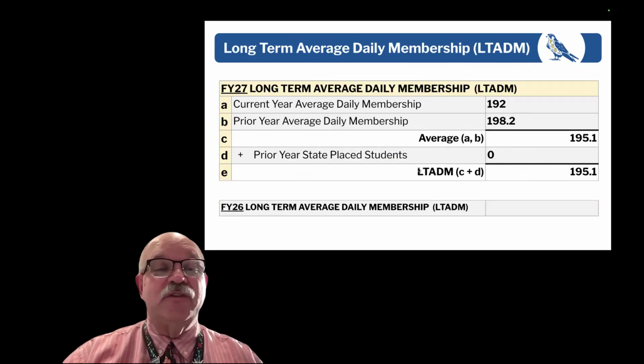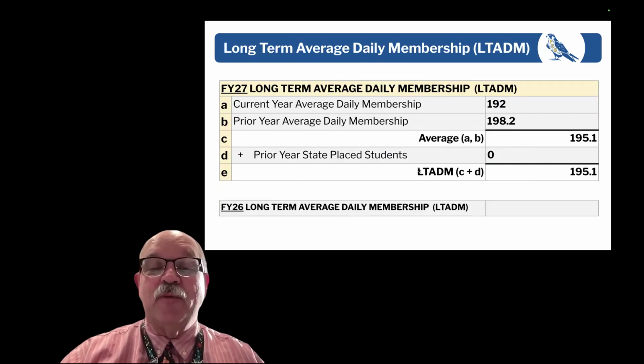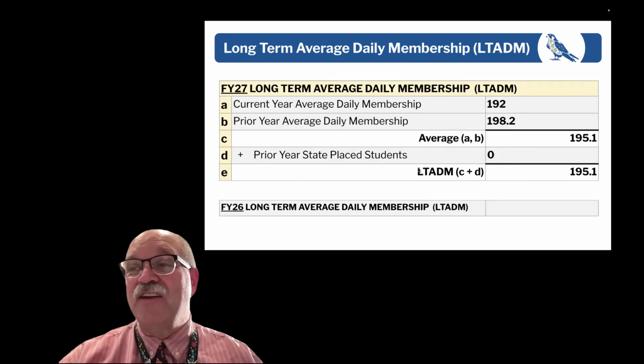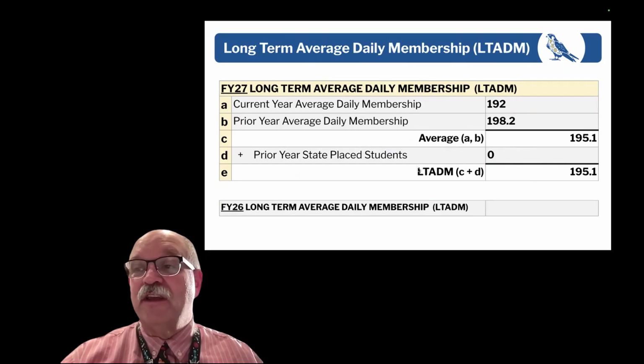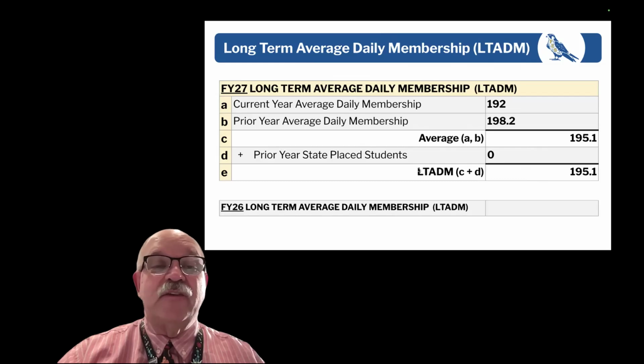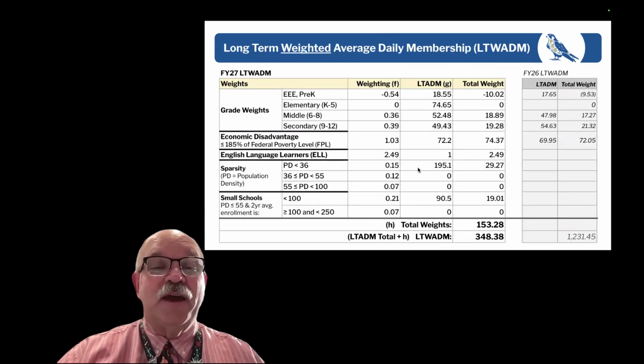The next thing we do is to calculate your long-term average daily membership, long-term being over the course of 2 years. So this year we came up with 192. Last year we had 198.2. And so our average daily membership over the long-term 2 years is 195.1 students, 0 state placed students. So our LTADM is 195.1. So again, that kind of represents the number of beating hearts in the actual school, in the actual K-12 community at Fletcher. From here, we do some calculations.